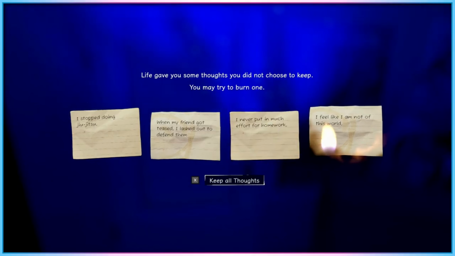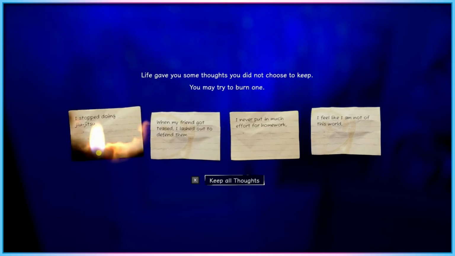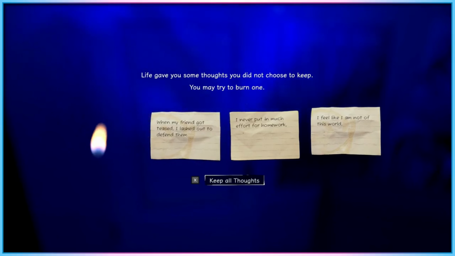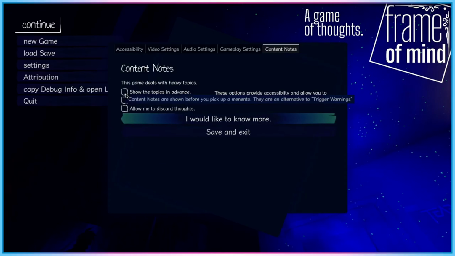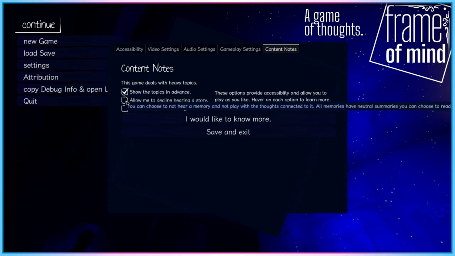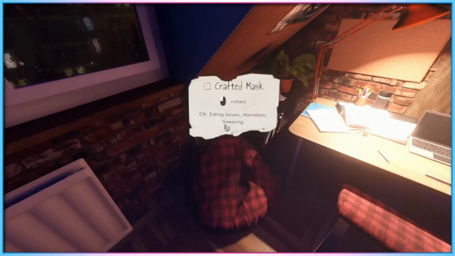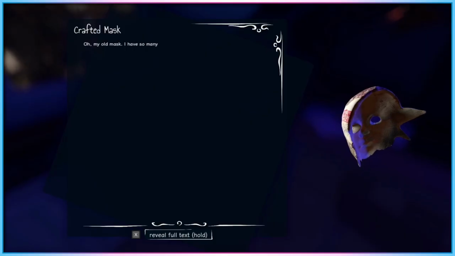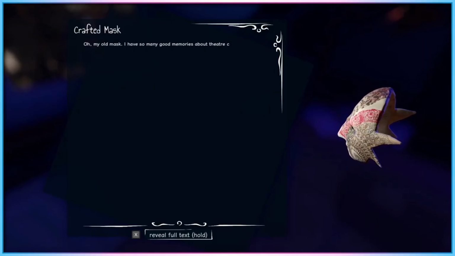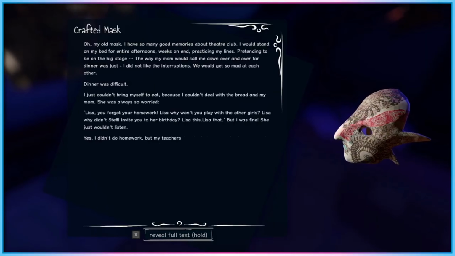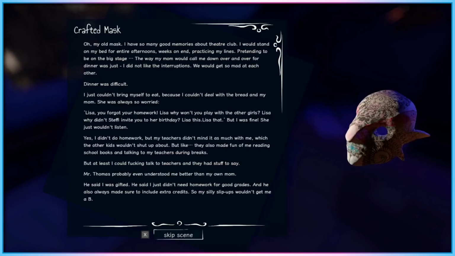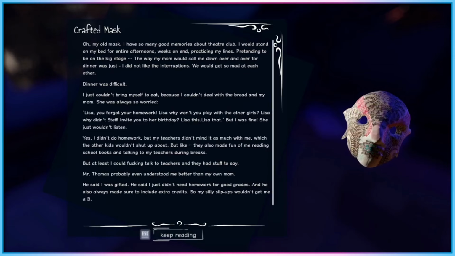I don't want to take that challenge away from you, but I do want you to make informed decisions about your own mental health. The premises and topics of the game are described in detail, so you can read up on what to expect. Content notes will give you a heads up about sensitive issues for each memento that you can find, and if you don't want to listen to the emotional retrospectives, you can choose to mute the voiceover or even skip as many of the memories as you want. A story describes frustration with a parent, feeling like eating is getting in the way of drama practice.